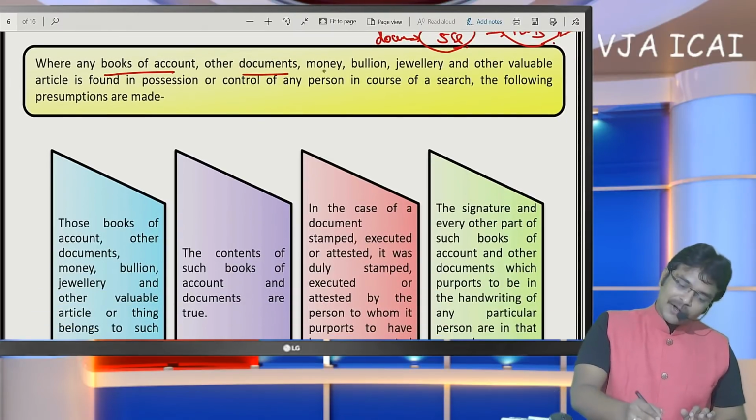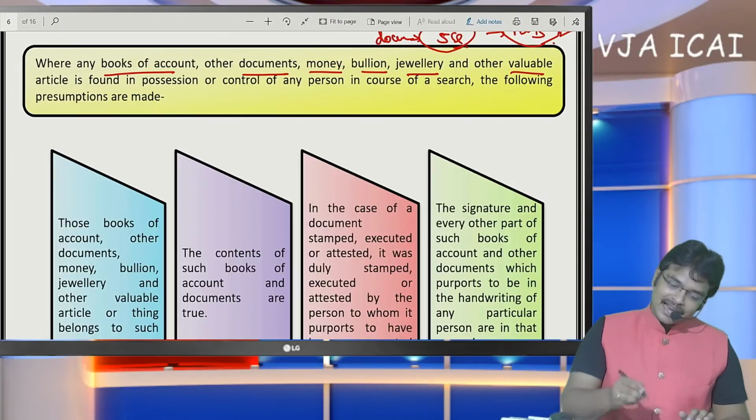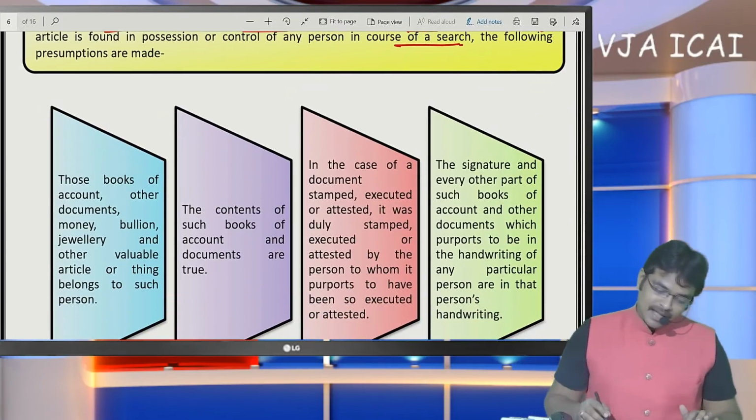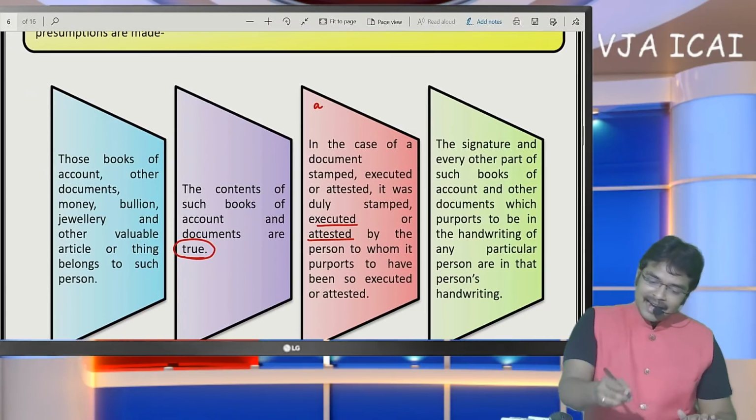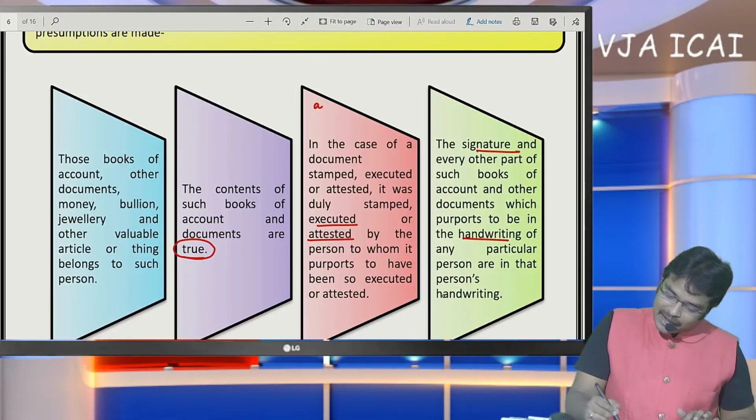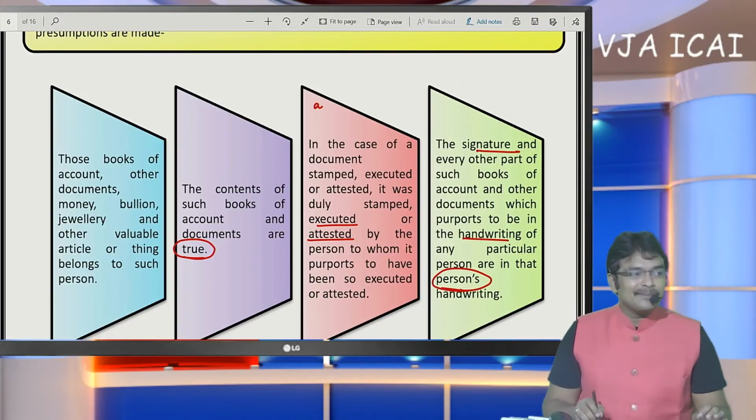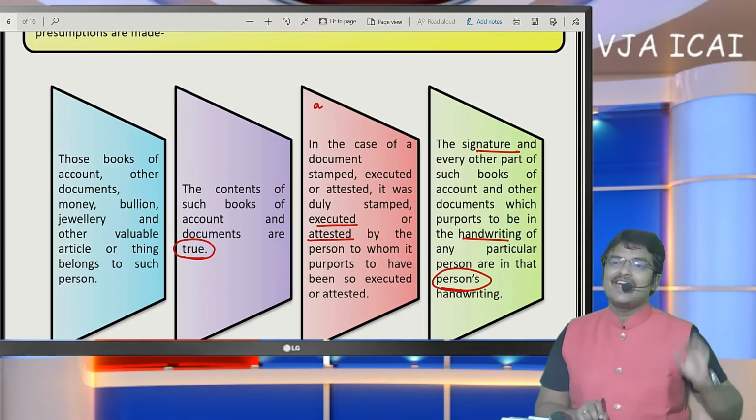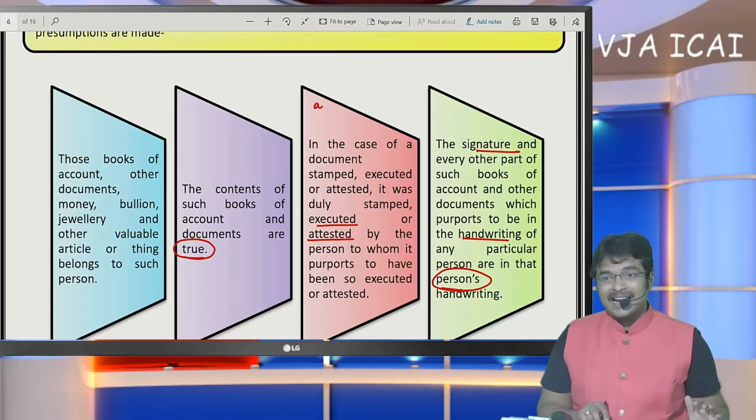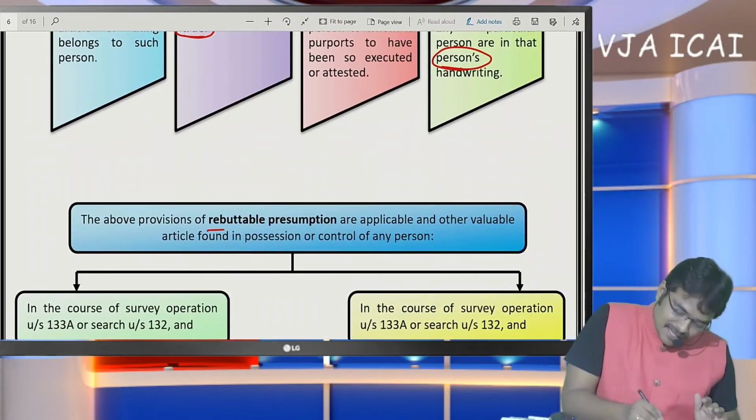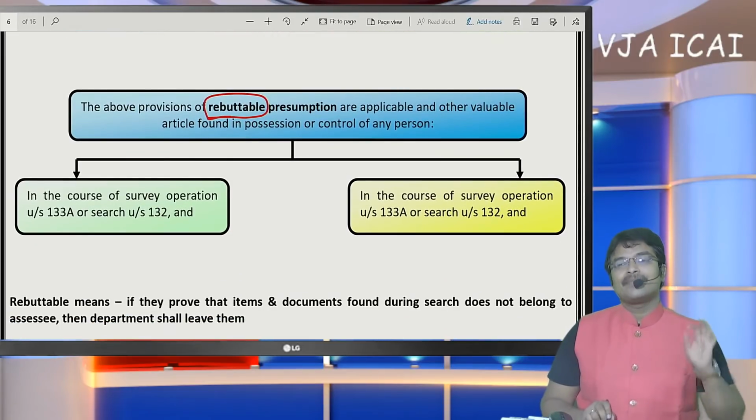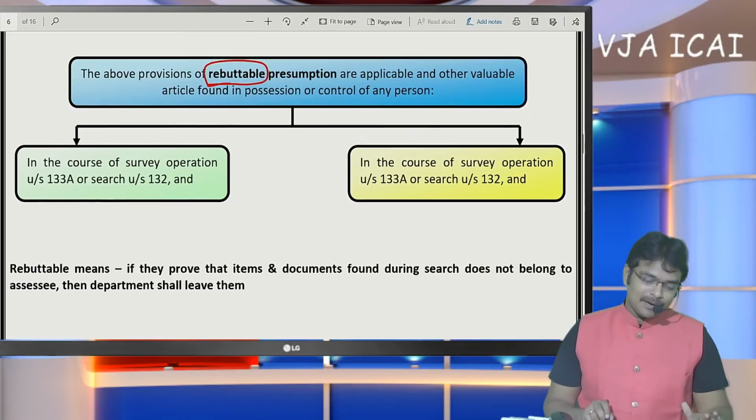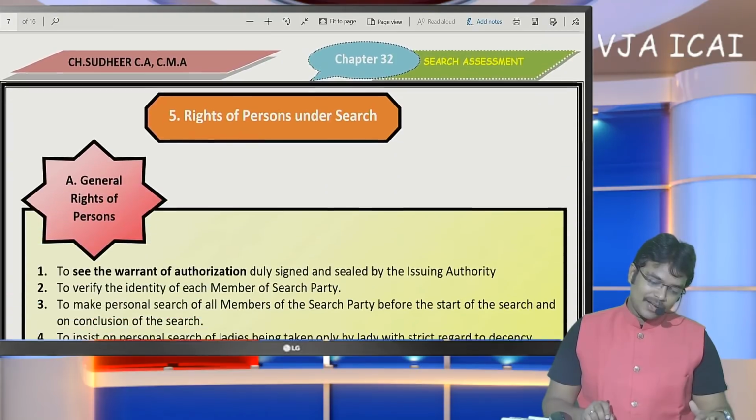Any books of account, documents, money, bullion, jewelry or other valuable article which was found in the course of search, they believe that it was true. They believe that it was attested, executed in the name of this SSC only. And every signature and every handwriting belongs to the SSC only. This is the presumption they are going to take. They shall assume that everything belongs to the SSC only. Now it is for the SSC to prove otherwise, but these presumptions are rebuttable. What do you mean by the term rebuttable? It means if the SSC proves, then they shall leave the SSC. They are only rebuttable presumptions is the conclusion I am going to give you here.